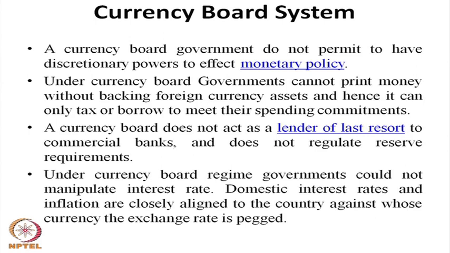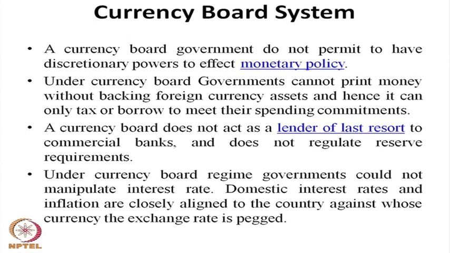So the monetary policy of the currency board government has no freedom in deciding the interest rate, the level of inflation, the level of foreign currency, or the level of domestic currency circulation.